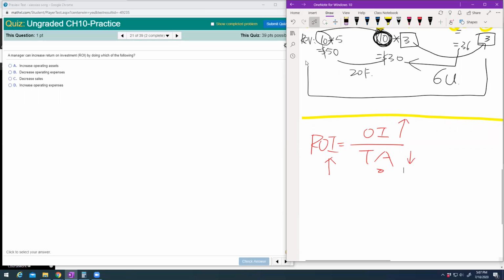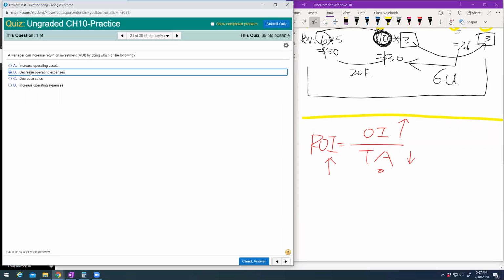If you increase your denominator, that's wrong. You should decrease your expense, then you will increase your income. Decrease your sales, no. Increase operating, no. So the answer is B.